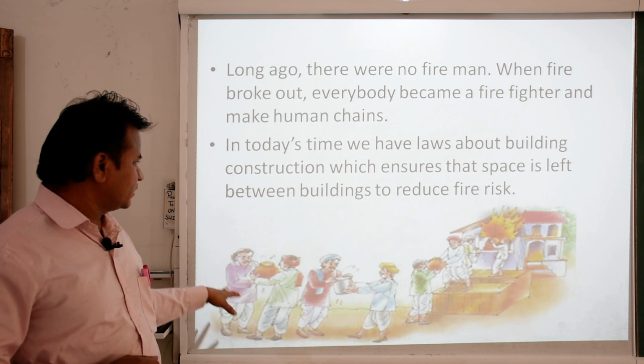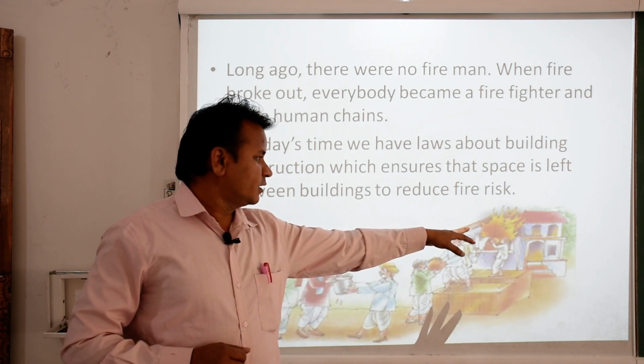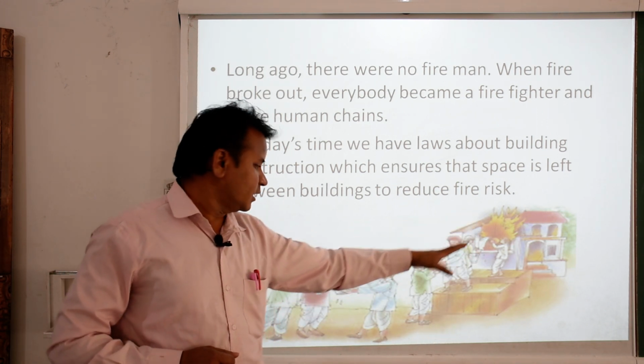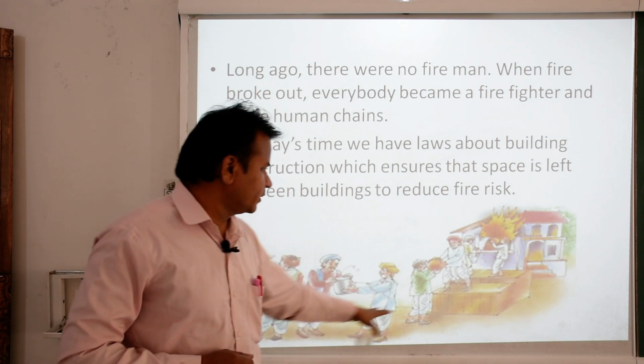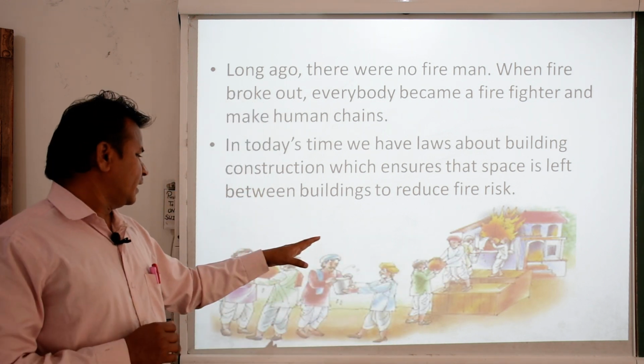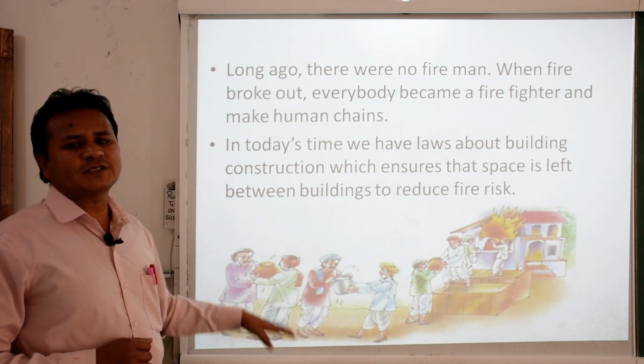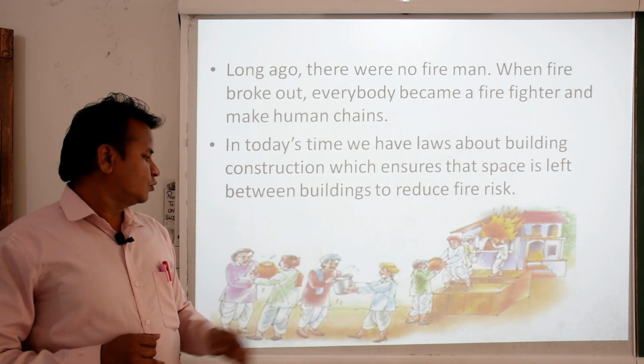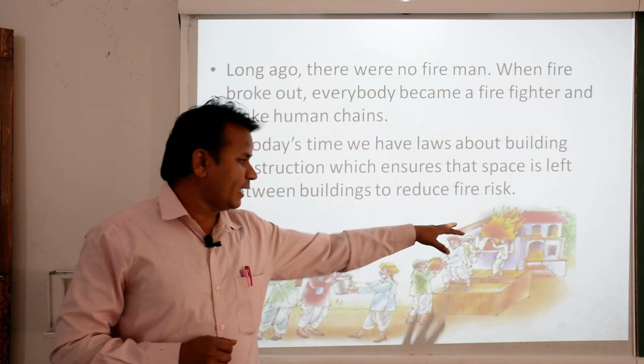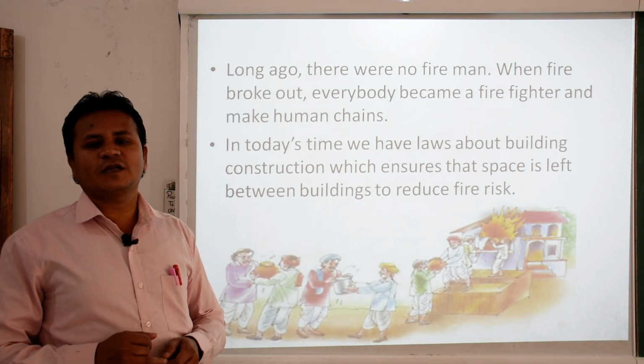You can see this is the picture. At this house a fire took place. You can see how many people are supporting each other. They used to make a human chain. They are passing water through one by one and they are trying to control the fire.